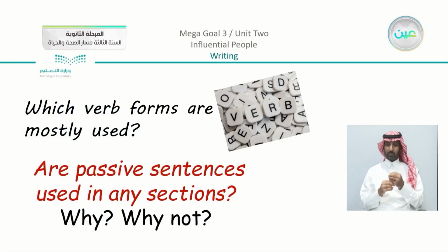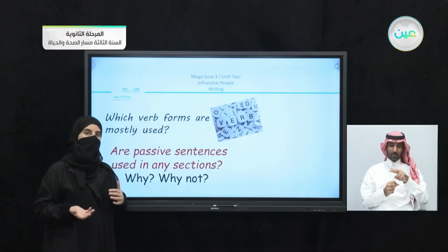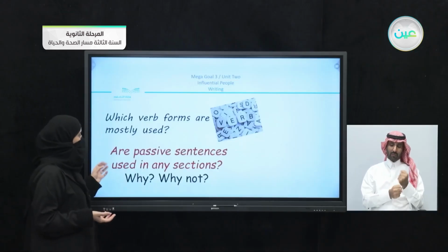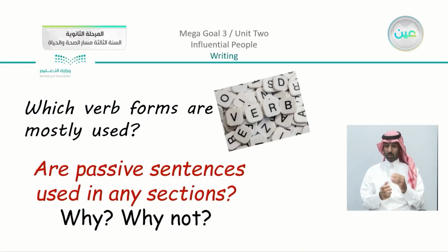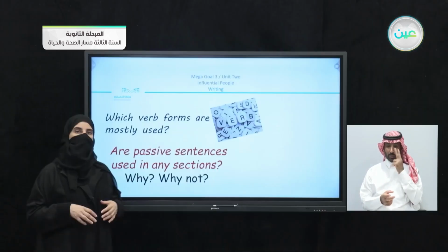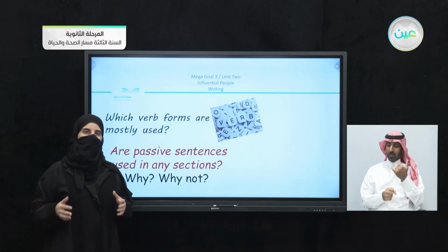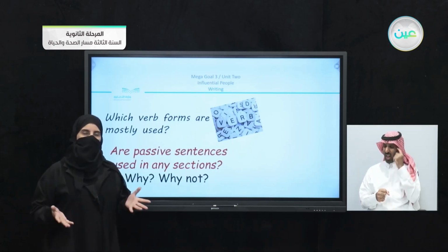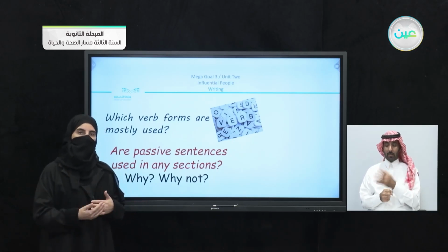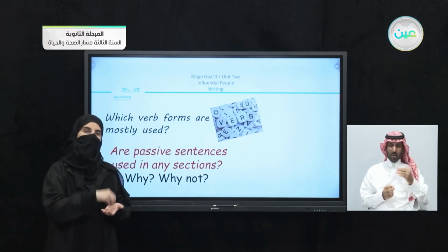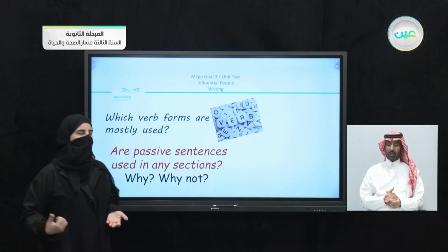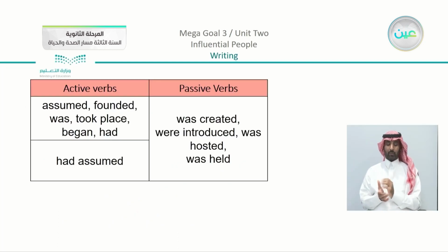We also had this task, which is to search for verbs, and we searched for different forms of verbs. There was also a question, are passive sentences used in any sections? Why or why not? So sometimes when you are focusing on something, you do not need who did this action. You want to focus on the event that you have. So sometimes you can use the passive to focus on the event or the action instead of the person. So we're going to move and see what else do we have here.